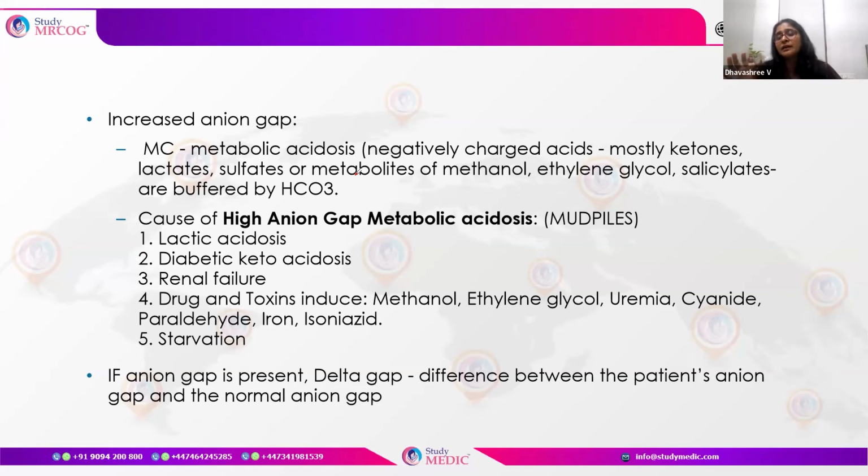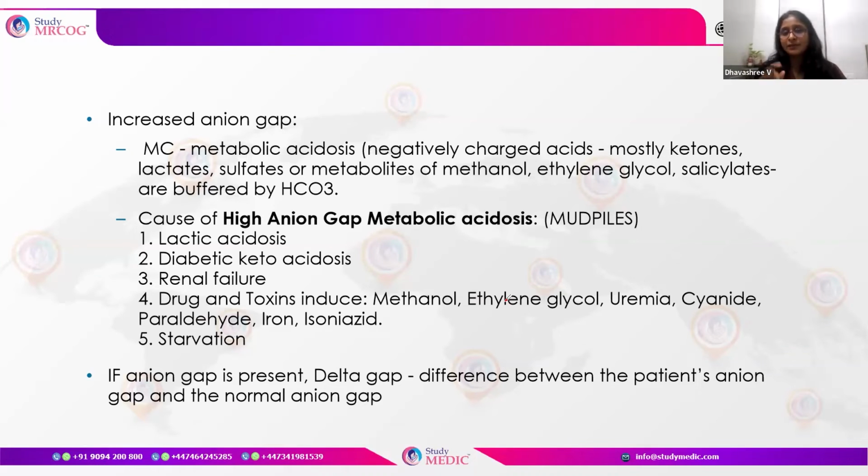So an increased anion gap can happen in lactic acidosis, diabetic ketoacidosis, renal failure, and toxins or drug intake, like methanol, ethylene glycol, uremia, cyanide, iron, isoniazid. All these can cause a high anion gap, a gap between the unmeasured anions and unmeasured cations. Sometimes even in starvation, this gap can increase.